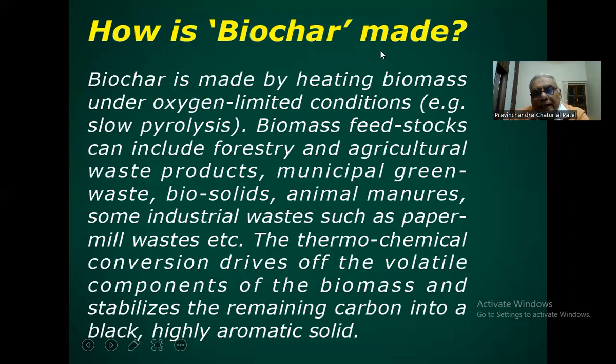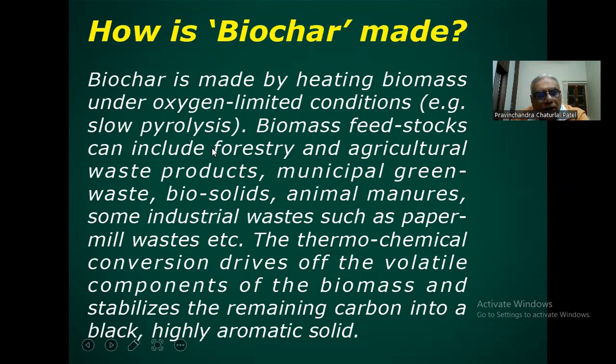How is biochar made? Biochar is made by heating biomass under oxygen-limited conditions. The process is called slow pyrolysis. Fast pyrolysis is also there, but we have used the slow pyrolysis method.